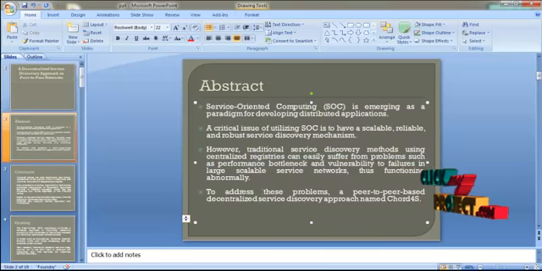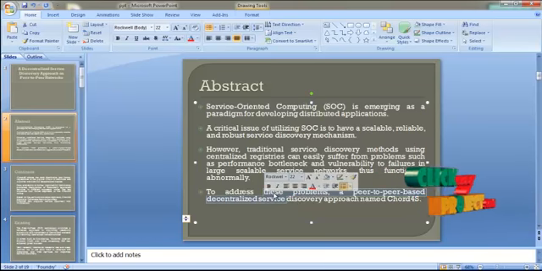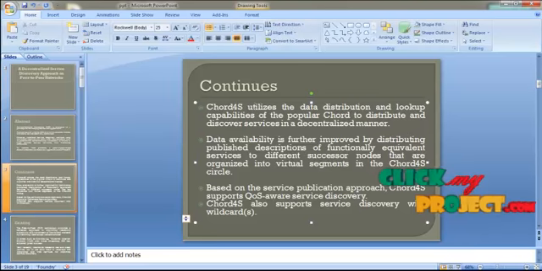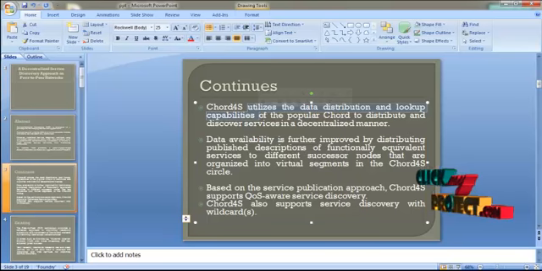To address these problems, a peer-to-peer based decentralized service discovery approach named COD4S is proposed. COD4S utilizes the data distribution and lookup capabilities of the popular COD to distribute and discover services in a decentralized manner.